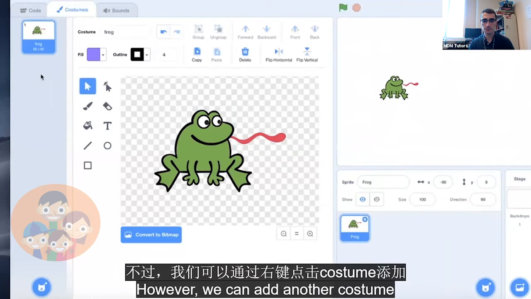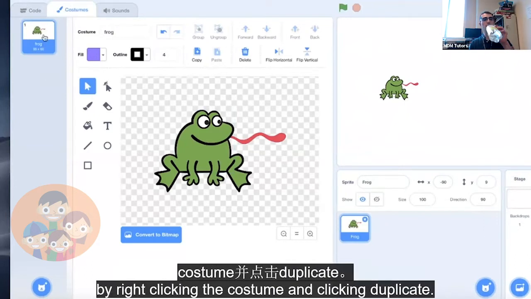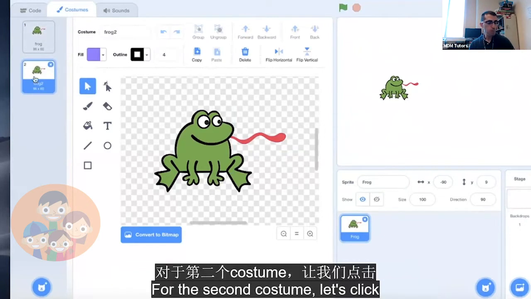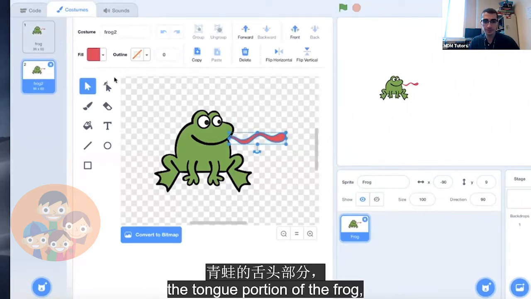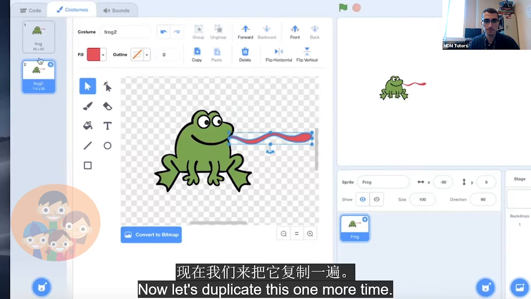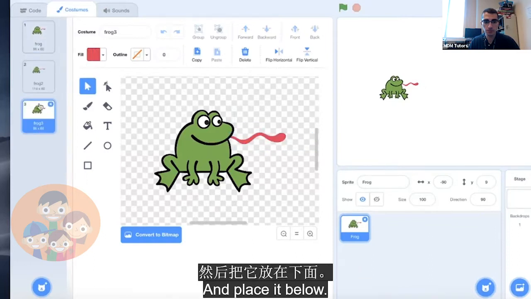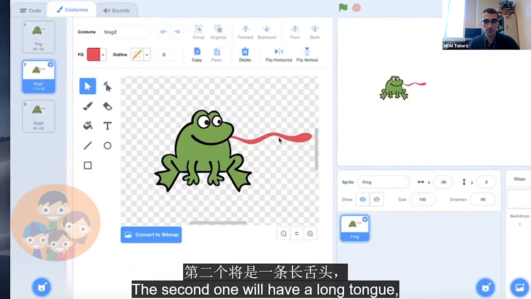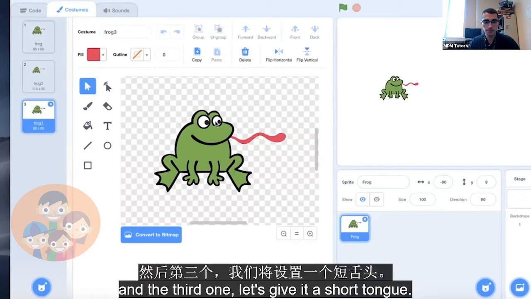However, we can add another costume by right-clicking the costume and clicking Duplicate. Now it has a second costume. For the second costume, let's click the tongue portion of the frog, and let's stretch it out. Now let's duplicate this one more time and place it below. So the first one will have a regular sized tongue, the second one will have a long tongue, and the third one, let's give it a short tongue.